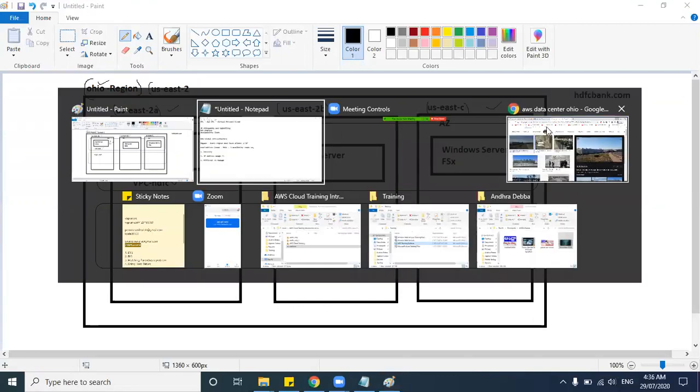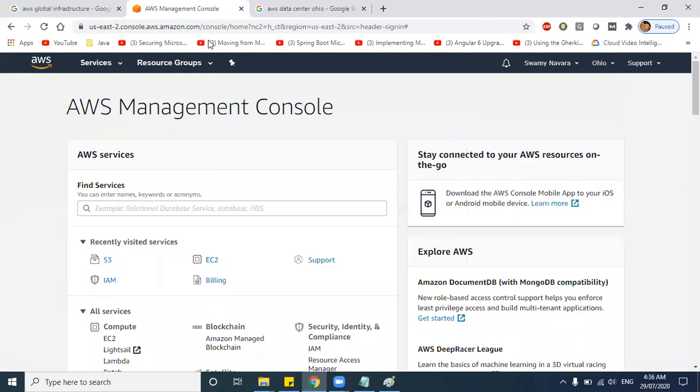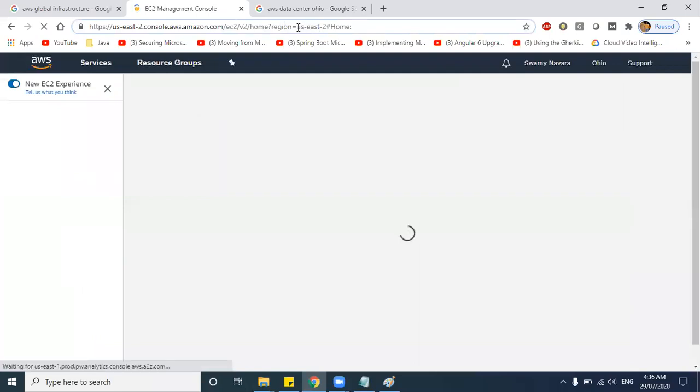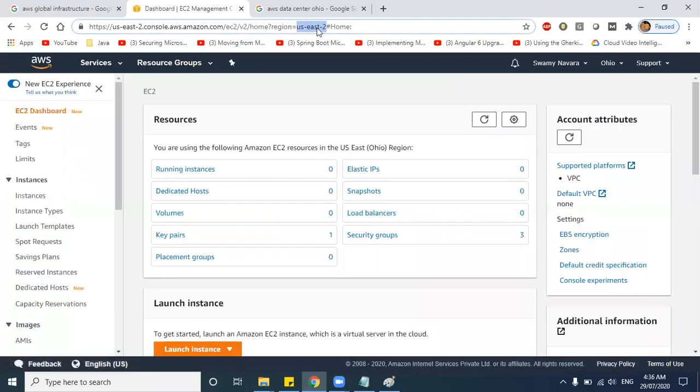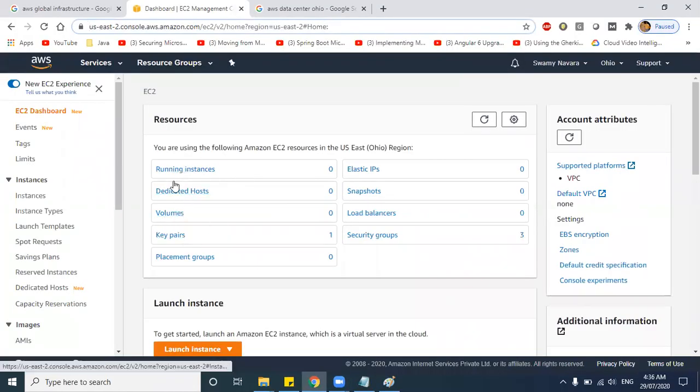If you go to my console, here I have selected Ohio as the region, and if I go to EC2, you see region equals us-east-2. So this is my region name. Then the availability zones: when we are creating subnets, I will show you how the availability zones will be there for us.